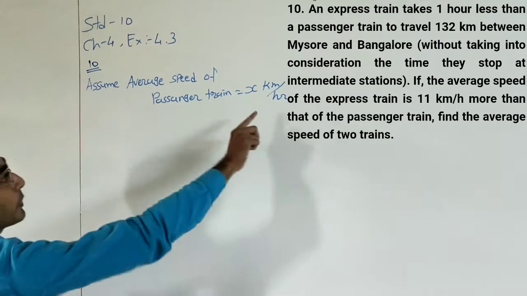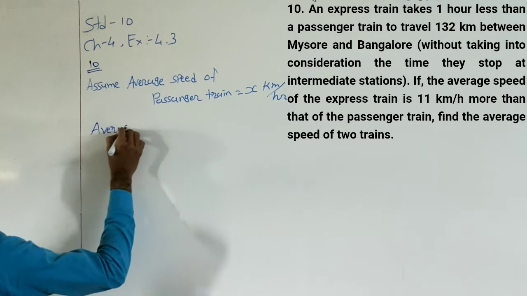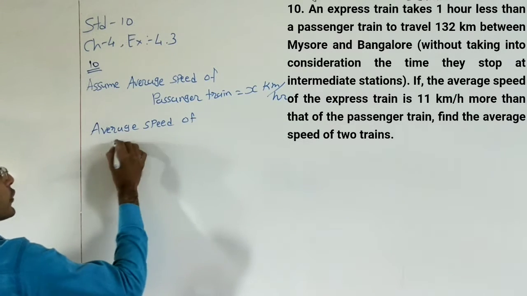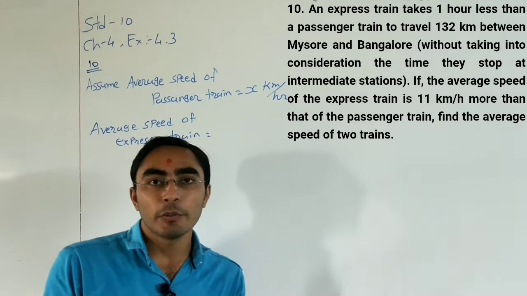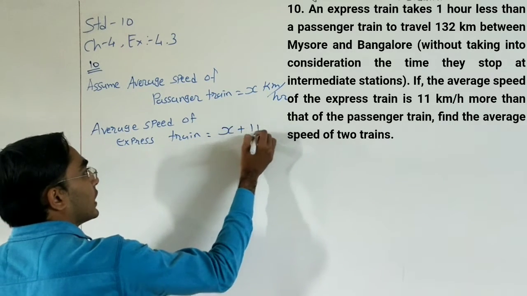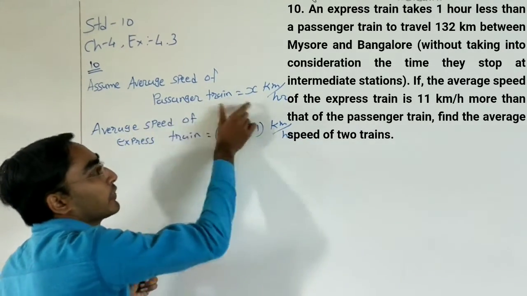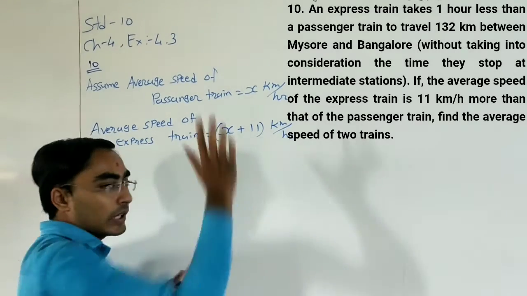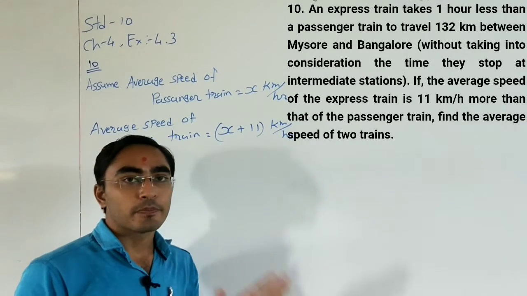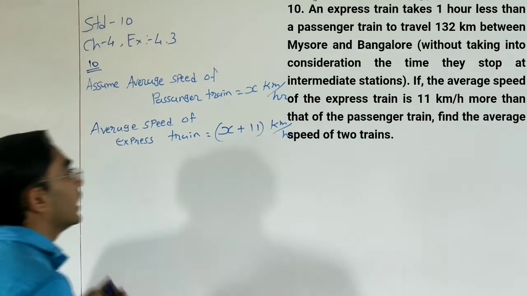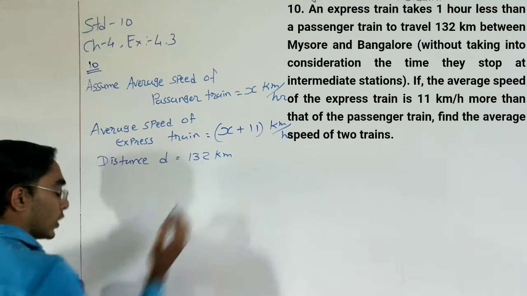So we can get the average speed of the express train is equal to x plus 11 km per hour, since it is 11 km per hour more than the passenger train. And distance d is fixed, 132 km.